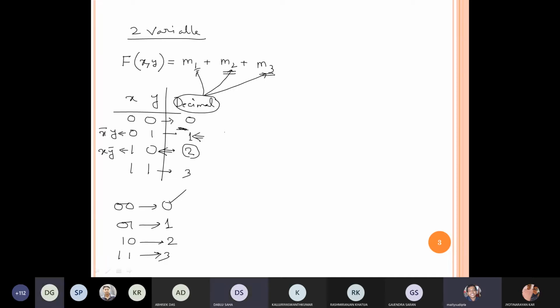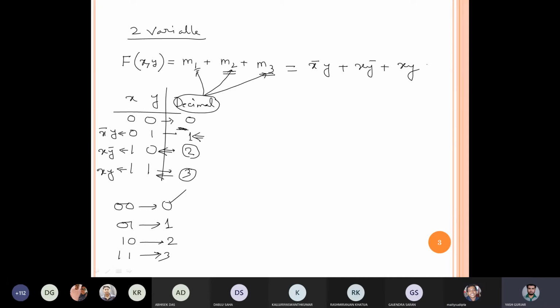Now, M3's decimal equivalent is 3, so I have to consider this row. Here the values of x and y are 1 1, so the corresponding input data set is nothing but xy. This is written as: x bar y plus x y bar plus xy. Is it clear? Sir, we are using the AND gate between x bar and y, and these terms? Yes, we are using the AND gate.